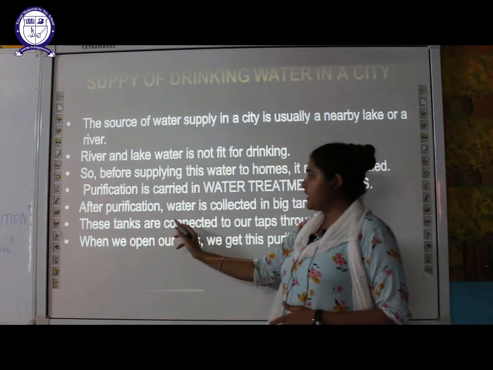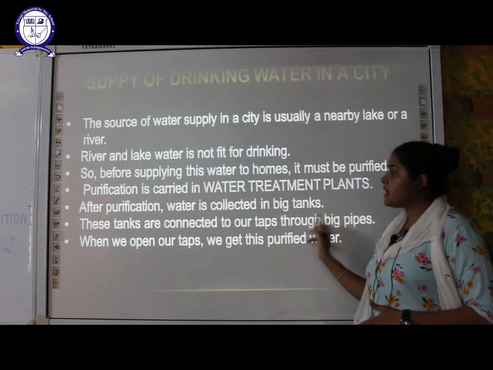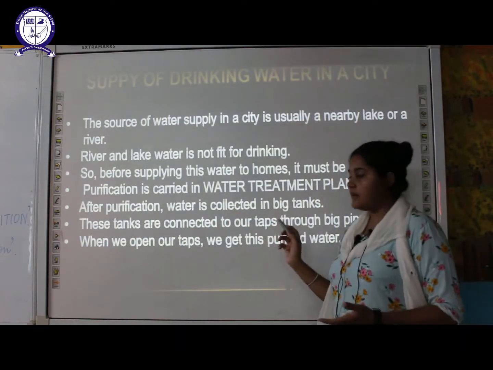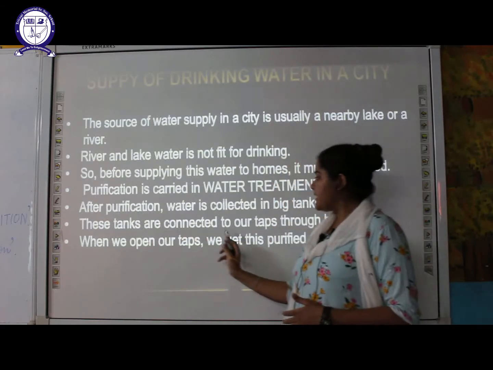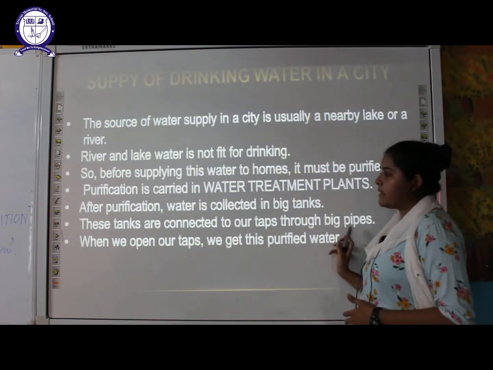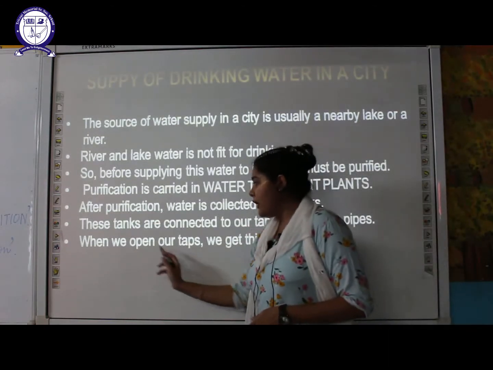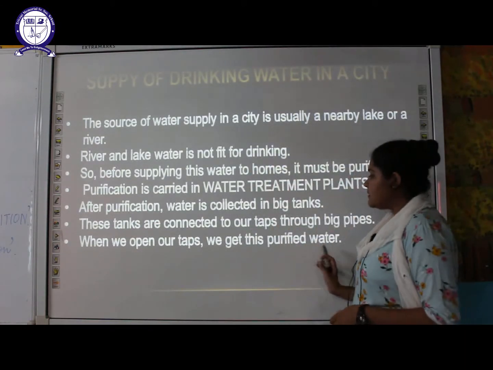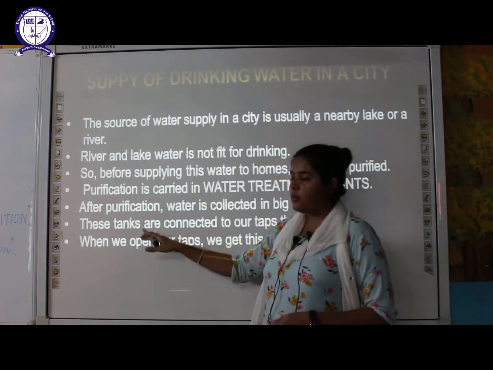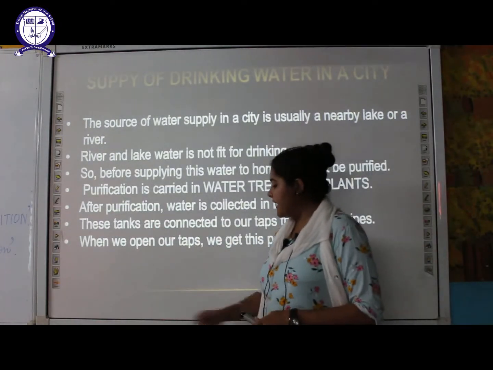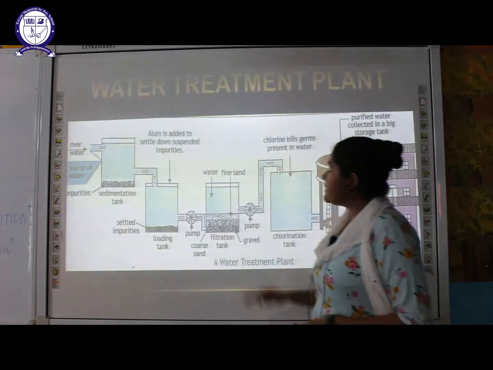After purification, the water will be collected in a big tank which is also called a reservoir, and these tanks are connected to our taps through big pipes. When we open our taps, we get this purified water, and from the reservoir the water is supplied to our homes. So this is the whole process.